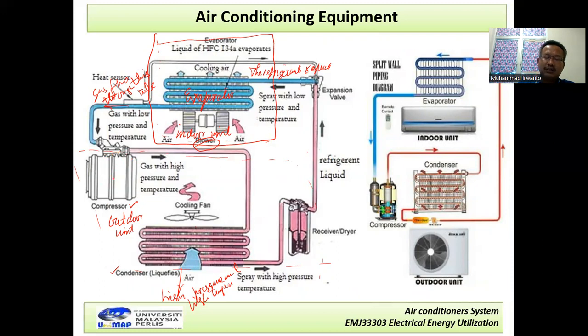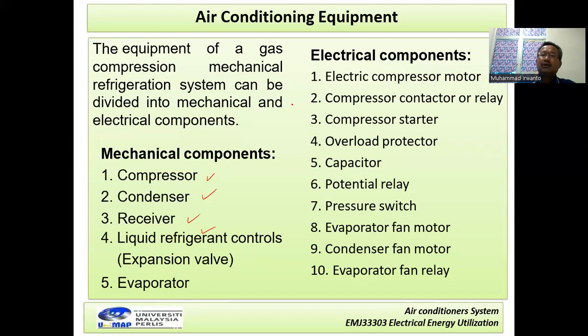Because it is a mechanical type but needs electrical power to operate it, to move the system inside the compressor to compress the gas, from the inlet and out through this outlet. And then we have the compressor contactor relay, meaning this compressor